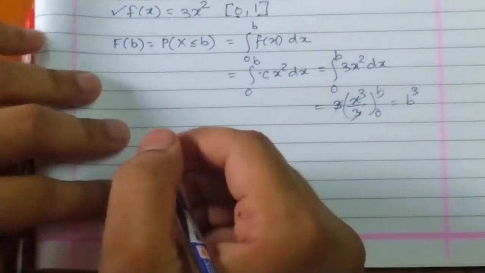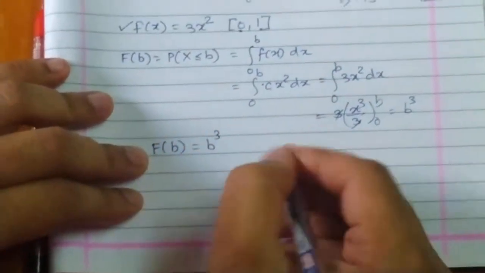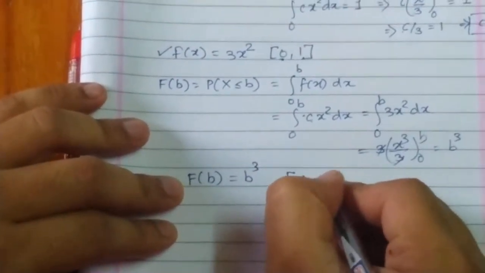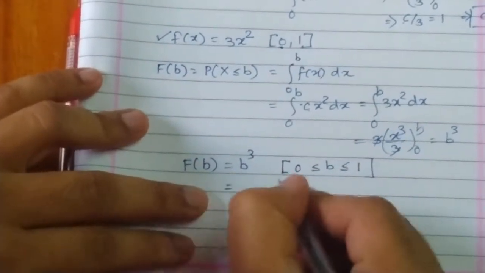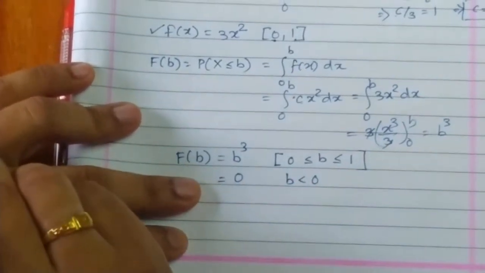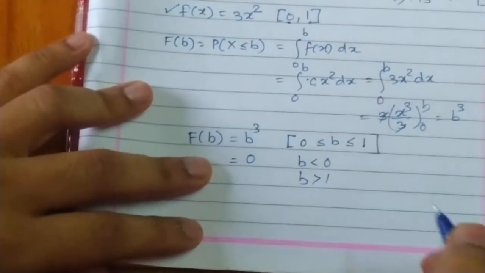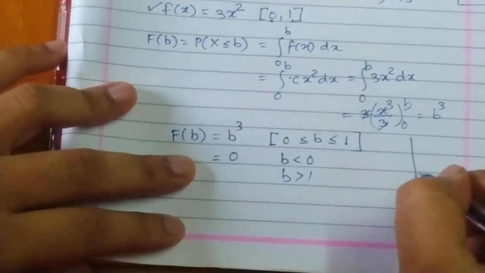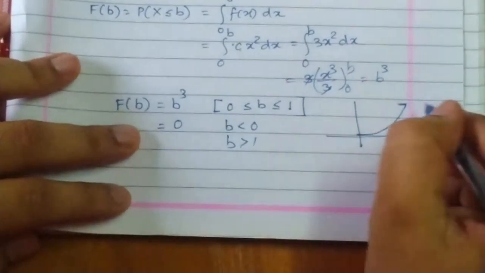Okay. So now, what will be the F of b? Is it only b cube? Yes, it is b cube, but it is in the range 0 less than or equal to b less than or equal to 1. What about outside? My F of b will be 0 for b less than 0. And the second is, what happens if b becomes greater than 1? Whatever b cube we have, it will be something like this.